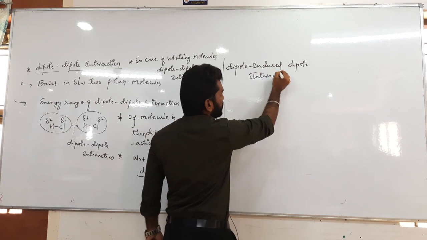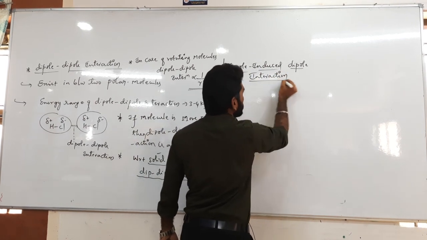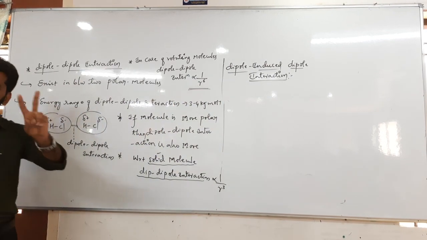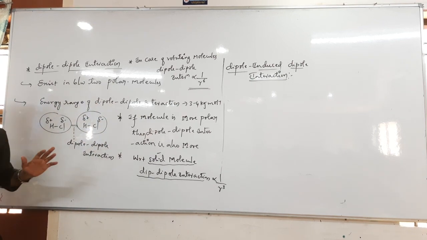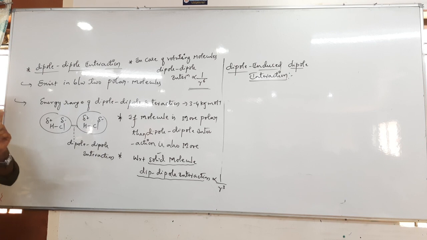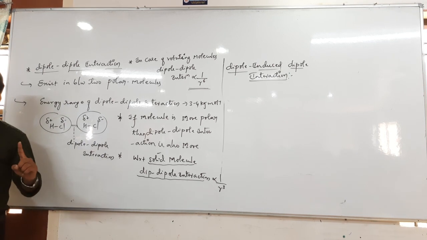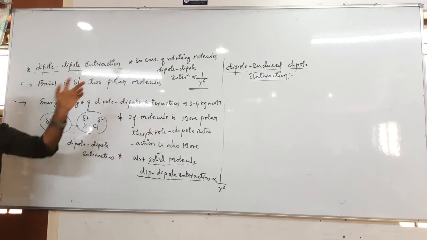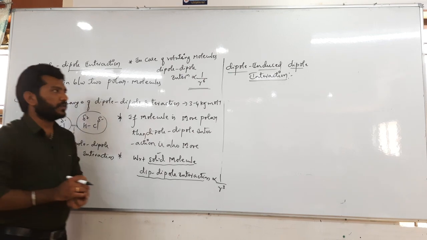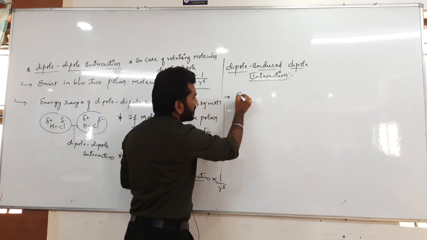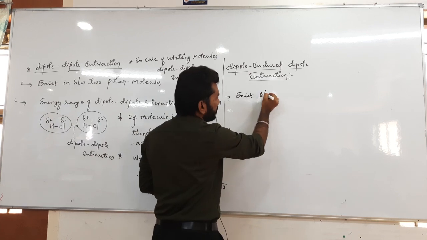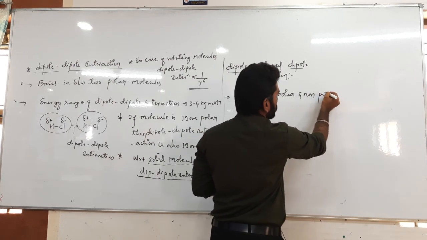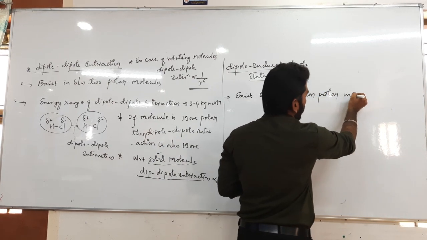Dipole and induced dipole interactions means this kind of interaction exists between polar and non-polar molecules. On one side is a polar molecule and on the other a non-polar molecule, and between them a force of attraction exists. That force of attraction is called dipole and induced dipole interaction. Is that clear? This interaction exists between polar and non-polar molecules.